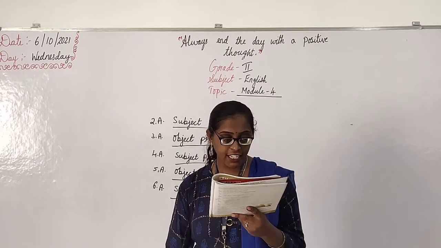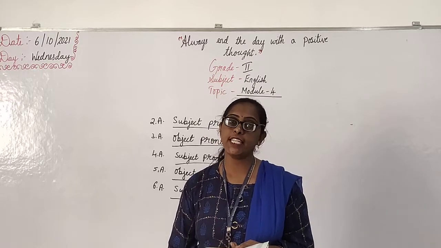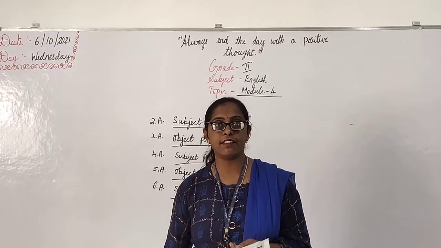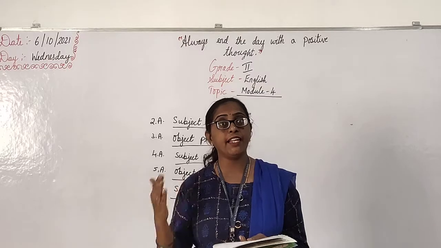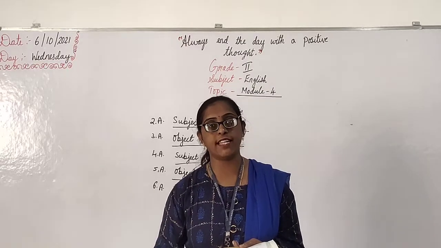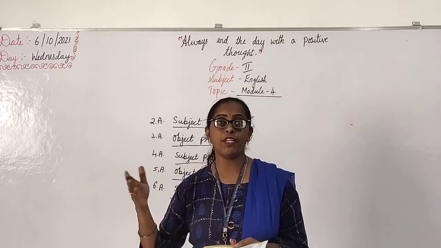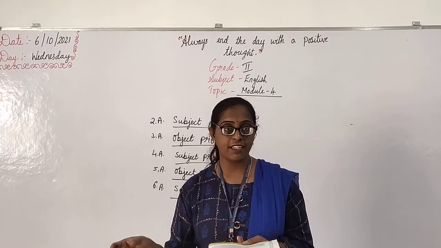Here we can use "he" in the place of Mohit. Mohit is a boy, right? Then we will use "he" for Mohit. And "him": for Sahil, another boy, you are telling about him. So boy means he or him, girl means she or her, right?